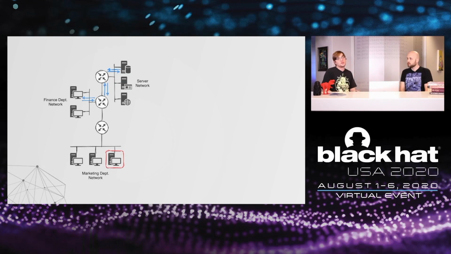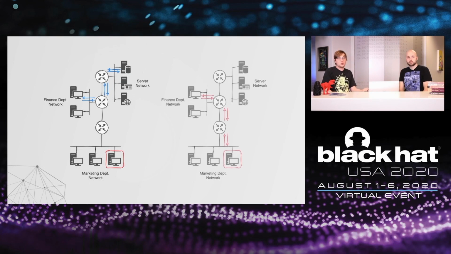Yes, we can take it further. Consider the traffic flow indicated by the blue arrows, a normal traffic flow of a user in the finance department accessing an ERP server in the server VLAN. So what can we do? We can inject routes with higher priorities, or let's call it higher priorities for now, to redirect that traffic from the finance user to our malicious attacker-controlled PC. That's pretty useful. Getting ERP traffic on your attacker machine could probably have some devastating impacts, right?